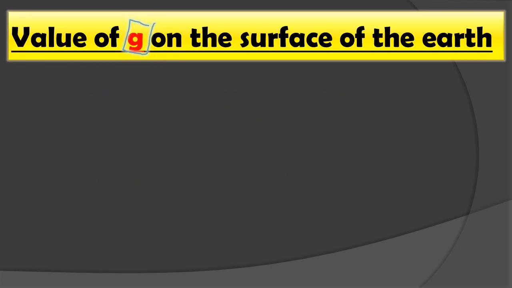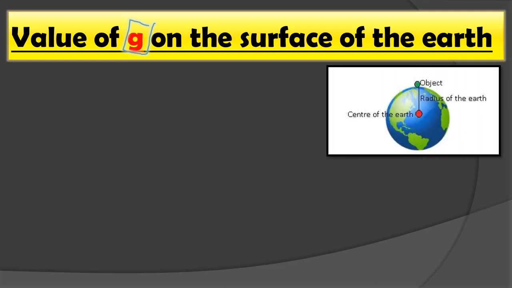Okay, now let's determine the value of g on the surface of the earth. Here one simple derivation is there just to calculate the value of g. Value of g means acceleration due to gravity. We can calculate the value of g by using Newton's universal law of gravitation.